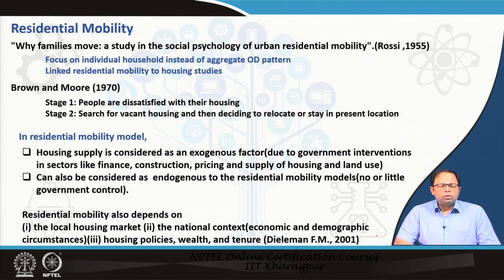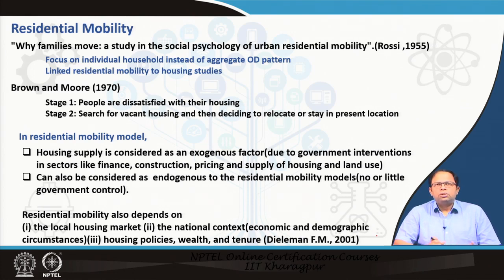So when we talk about the residential mobility part, we have broken the decision of residential location choice into two parts. One is the residential mobility part, that means the decision to move or not, and the other is the location choice part. So when we talk about residential mobility, there are two seminal papers, one by Rossi and the other by Brown and Moore. Rossi's paper was on why families move.